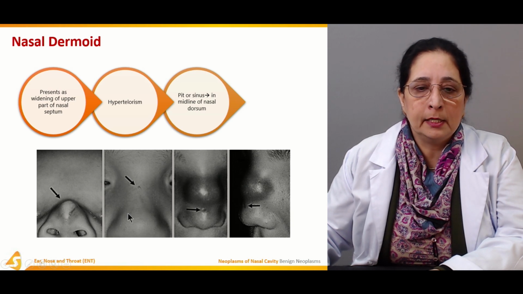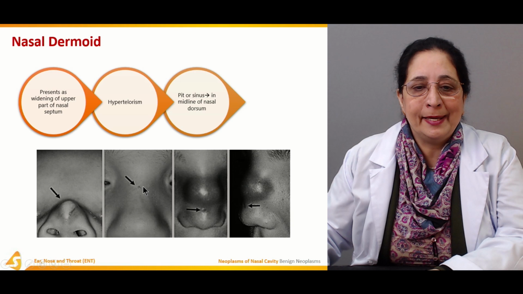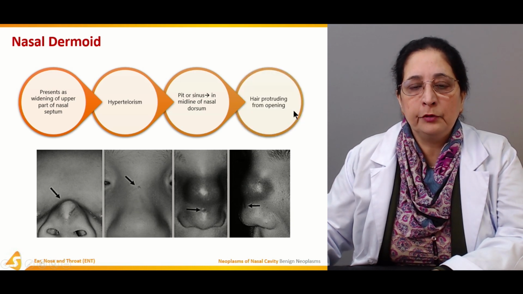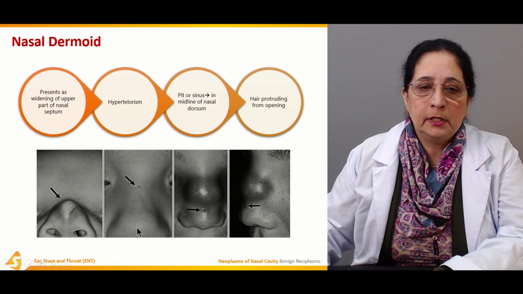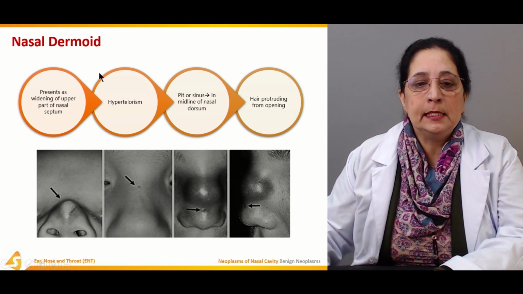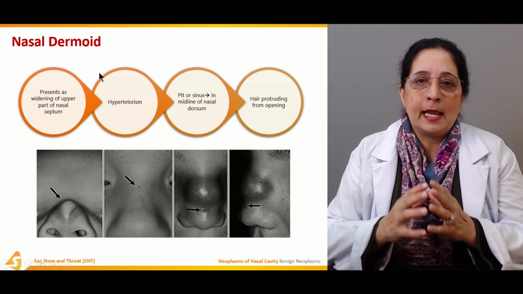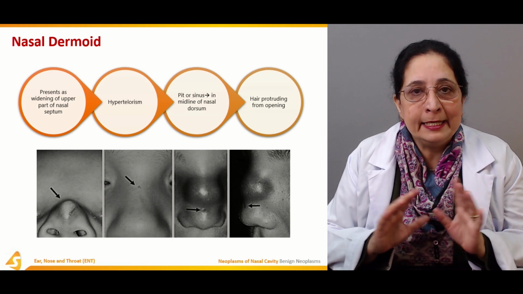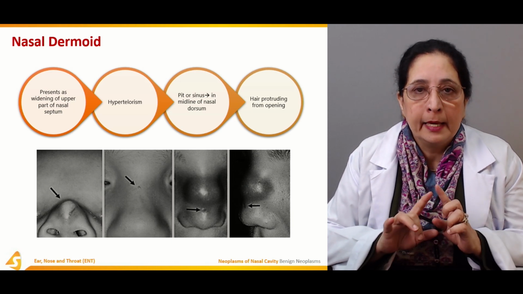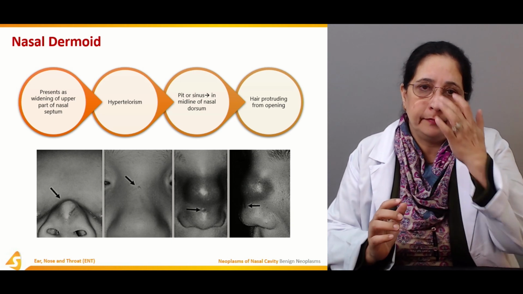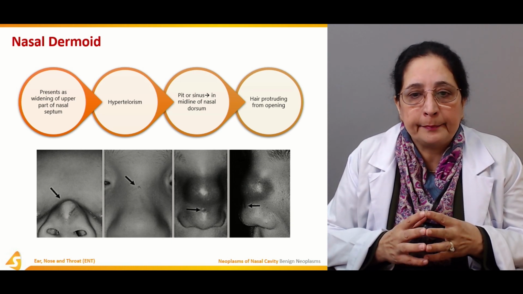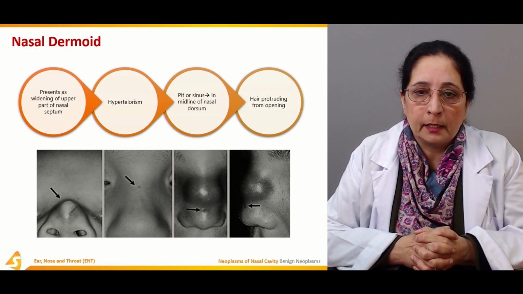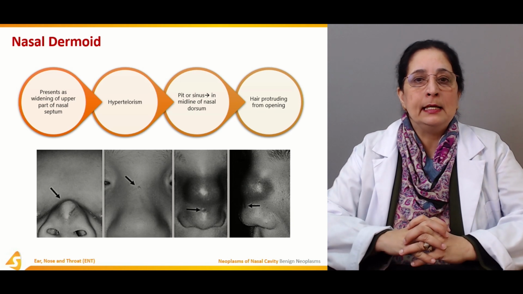Usually the dermoids are associated with pit or sinus here. Hair protruding from opening. So this is the nasal dermoid, which presents as widening of the upper part of the nasal septum, leading to hypertelorism, increased distance, and there is protrusion of hair from the opening. So this is nasal dermoid.